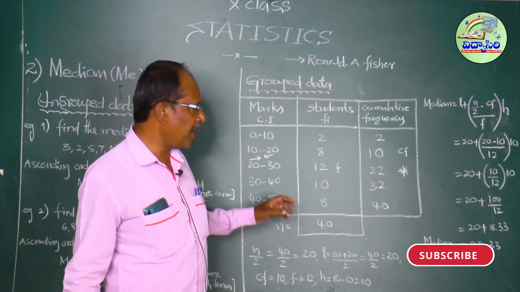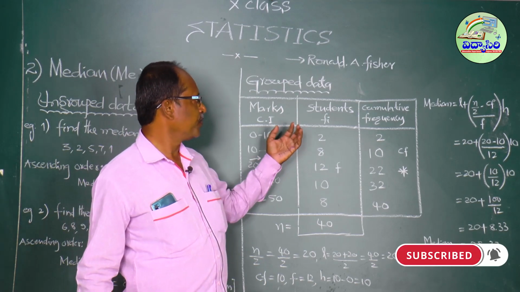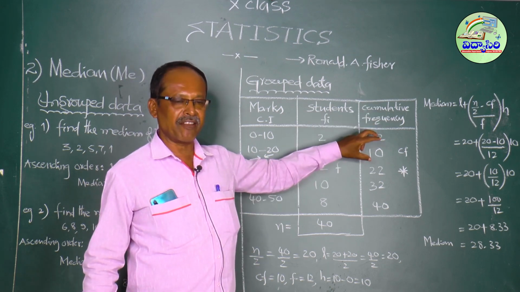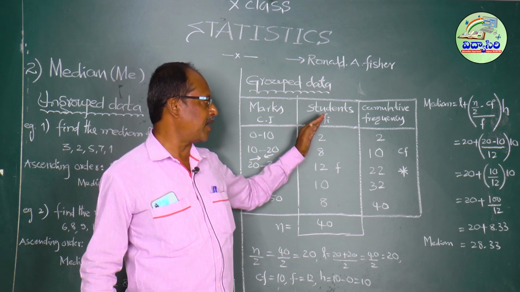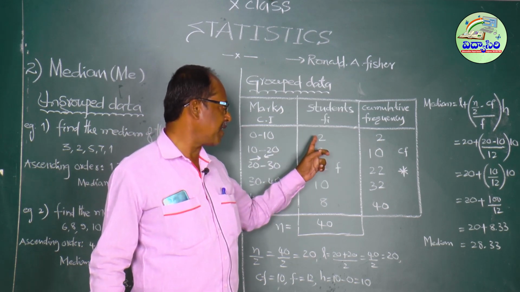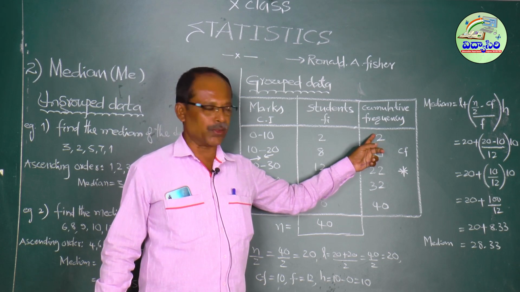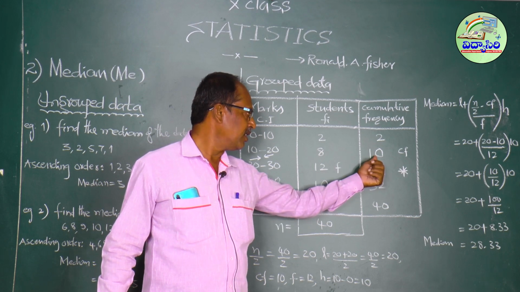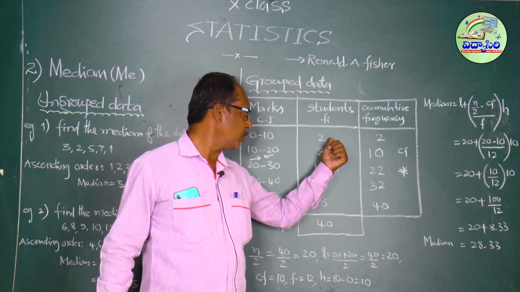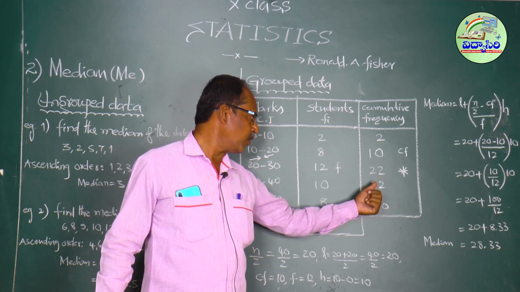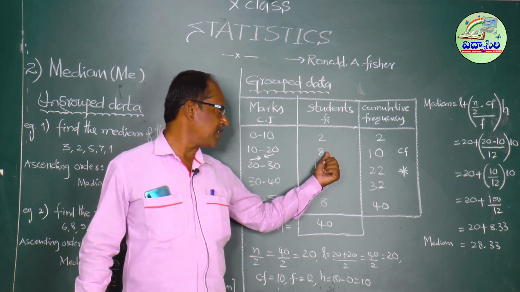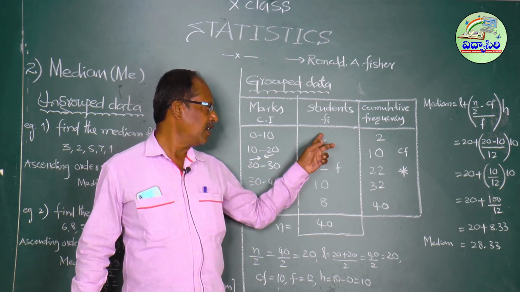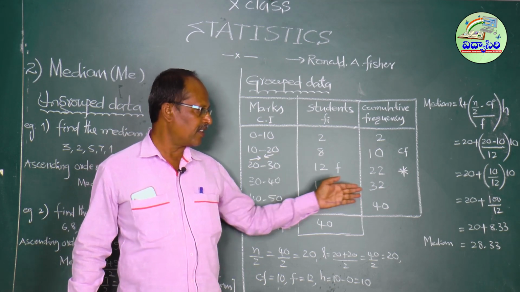28.33. The main important point is to extend the table up to cumulative frequency. Cumulative frequency is the addition of the frequencies from top to bottom. First class frequency 2, cumulative frequency also 2. Second class cumulative frequency 2 plus 8, 10. Third class, 2 plus 8 plus 12, 22. Fourth class, 2 plus 8 plus 12 plus 10, that is 32. Last class cumulative frequency is the sum of all these frequencies, that is 40.